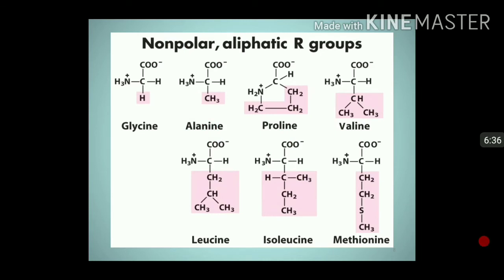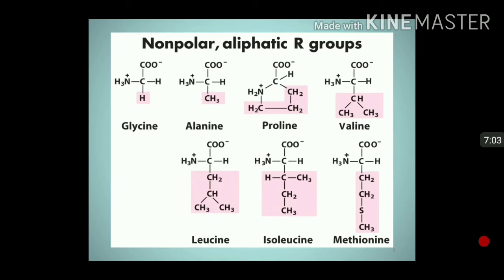These are the structures of different amino acids shown here. Look at first, that is glycine. The R group is H. All the pink color groups are the R groups of different amino acids. And second is alanine. R group is CH3. Third is proline with a cyclic R group.